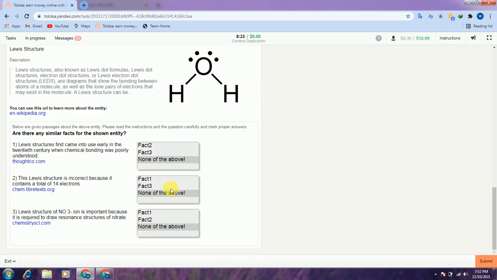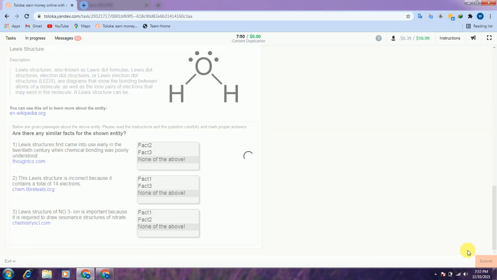Then scroll down to the third one. Here is layer structure, but if you read all these three options, the first one is the layer structure about history when they come, and the second one is talking about the arrangement of electrons, and the third one is talking about the ion. So all these three options are different from each other. It is about the same thing, but in different ways. So we will select none of the above, none of the above, and the third one is also none of the above, and submit.